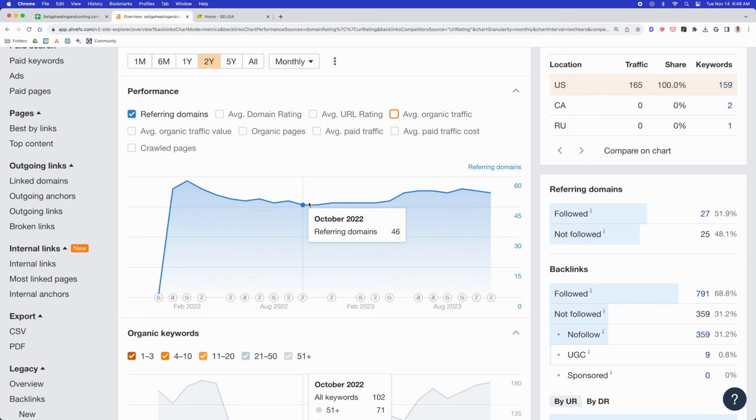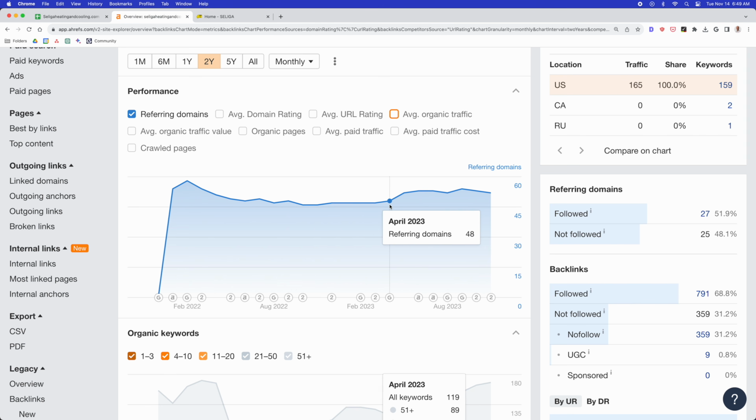And if you look at the trend line for referring domains, you'll see that it's flat over the last 2 years. And we know that backlinks are votes, so you need to consistently get more month over month. And you want this trend line to be on a consistent upward trajectory. I'll show you how to do it for a local business later on in this video.